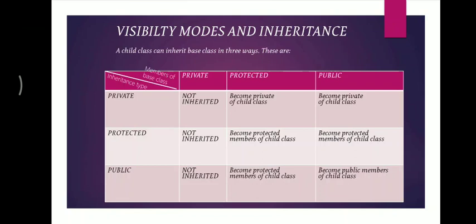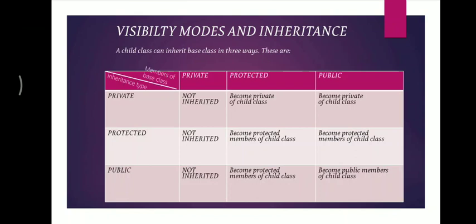So first, when we have an inheritance type of private, see the 0 1 column. So with the private inheritance type, the private data member will never get inherited. You can see the entire column says that it will never get inherited, as I have told you earlier, private members can never get inherited. So we will move to the next part, which does get inherited.